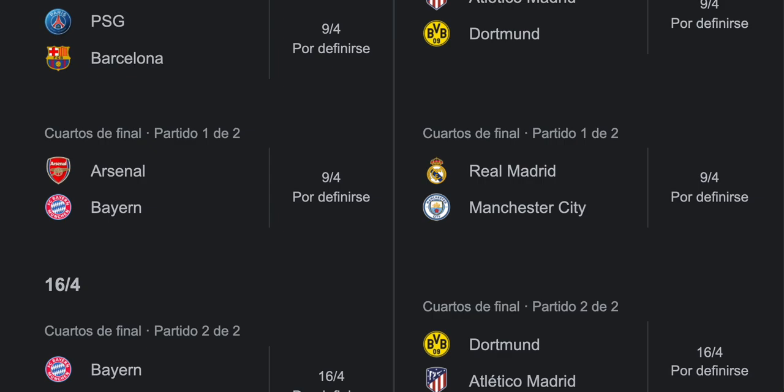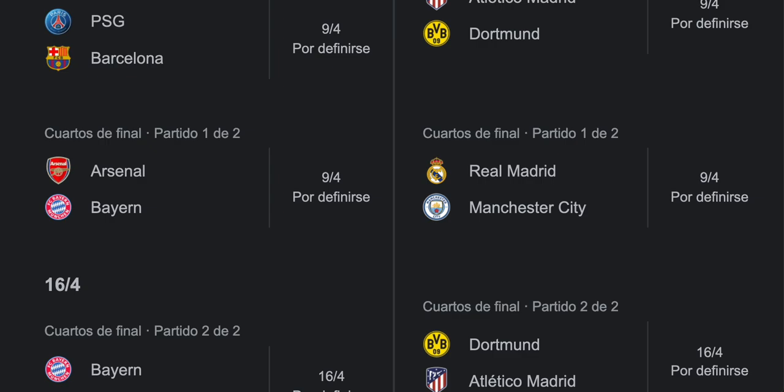And Bayern Munich also suffered a lot, especially in the first leg, where they lost against Lazio. But in the second leg, they won the game 3-0, winning the series 3-1 against Lazio. At this moment, Arsenal is leading the Premier League, the English league, with 64 points. They are tied with Liverpool, and they have a 1 point advantage over the third place, which is Manchester City. This is going to be a very great ending.